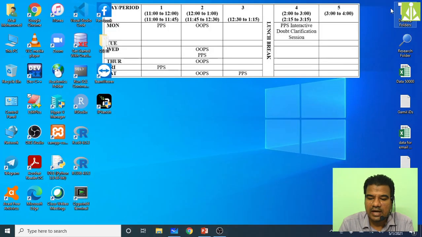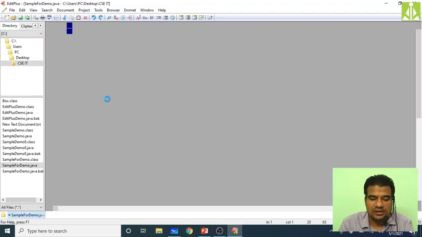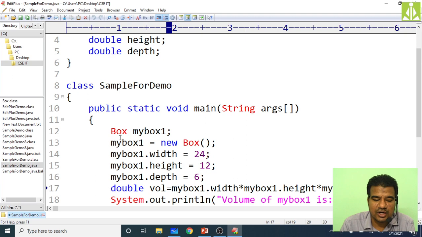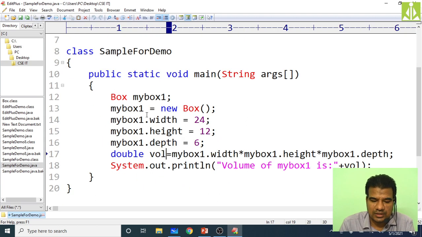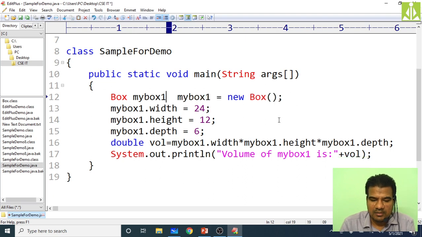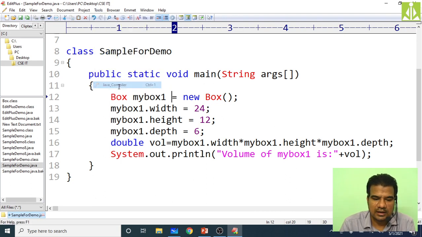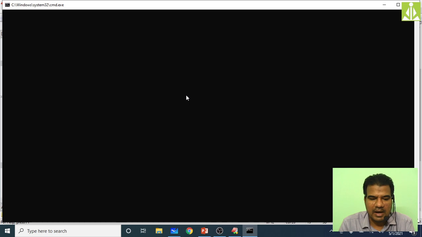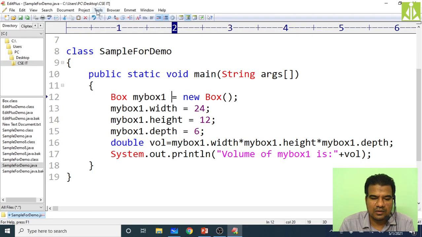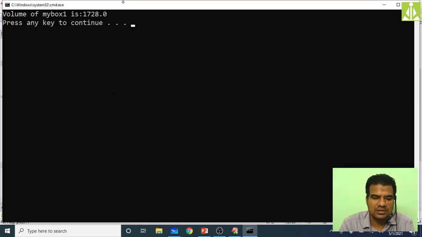Actually one more thing I just want to show you. I want to create another object. Over here itself, instead of taking two separate statements to create the object, we said we can minimize the code like this. So save this. Now you go tools, compile, compilation successful. Now run the code to check the output. Same output we got. See, 1728. Volume of myBox1 is 1728.